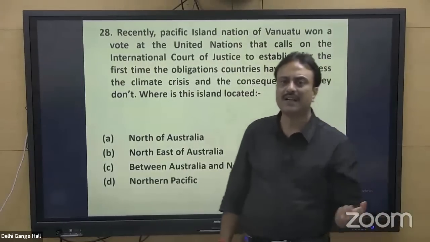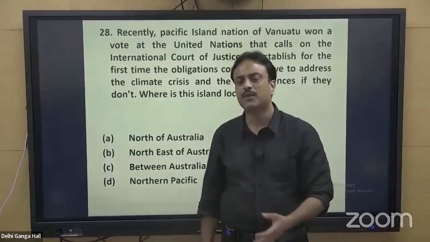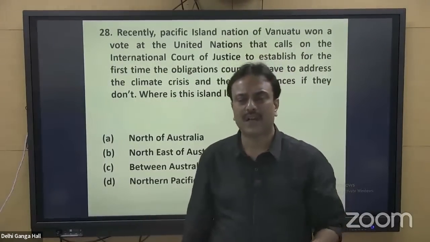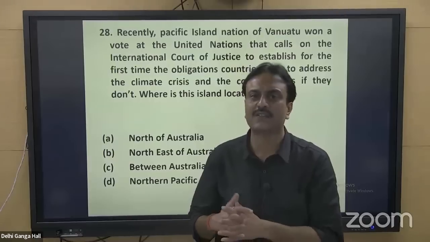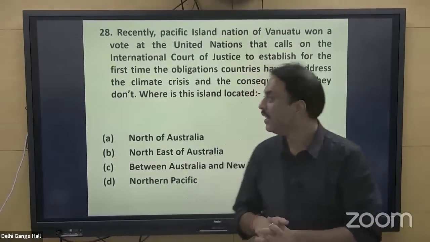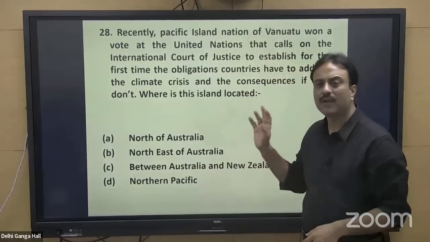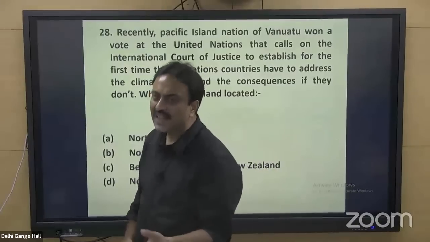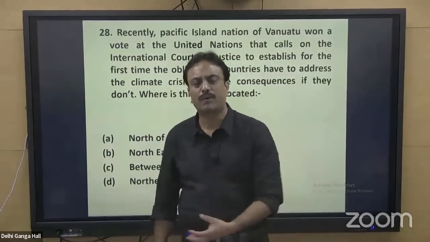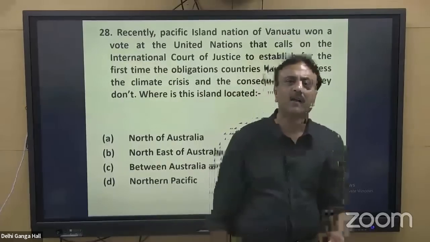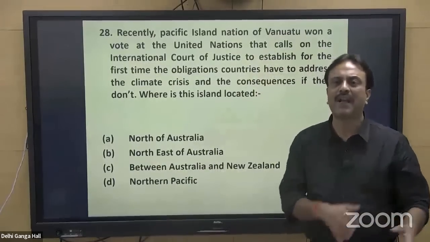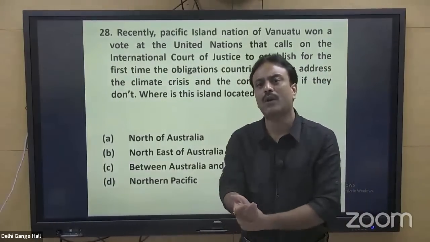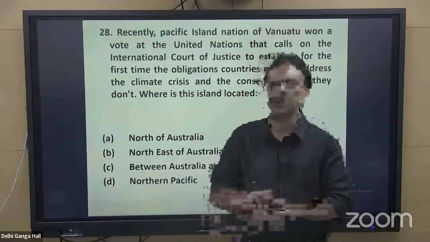So the coastal areas of each and every country mostly, and the most vulnerable are the islands, and that too small islands which are present in the mid-oceanic region. So Vanuatu Island is one of the islands that is present in the southern part of Pacific region. This island was a member of the core group of islands which were demanding to set some penal action for the countries who are failing to play their role to fight climate change, to fight global warming.